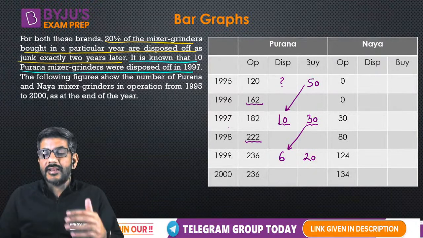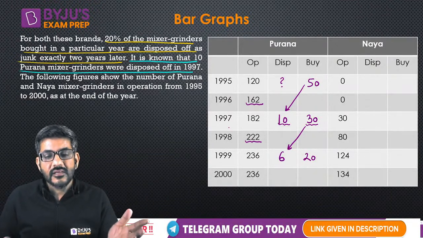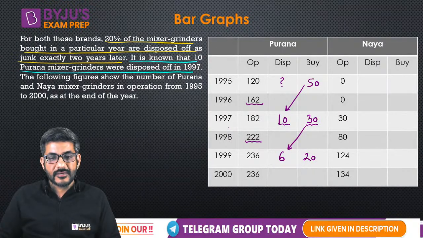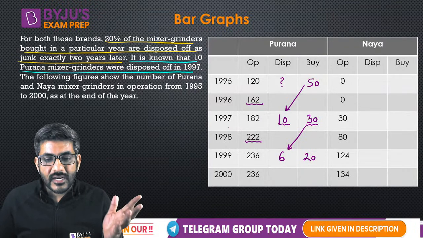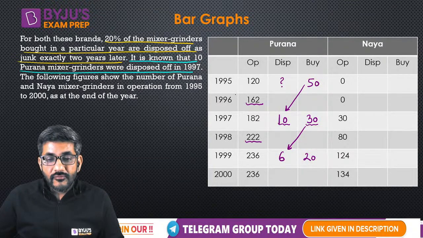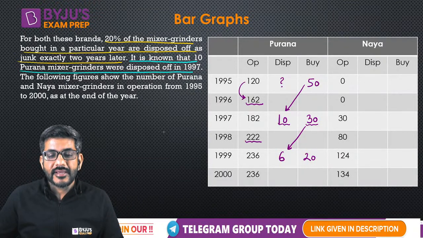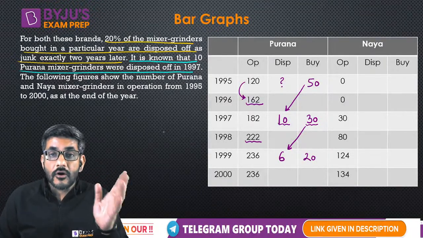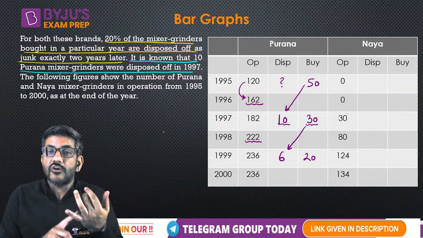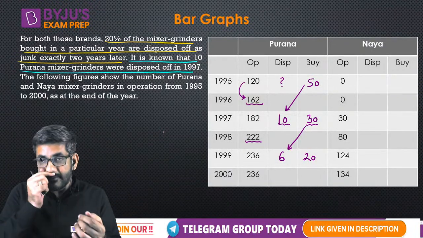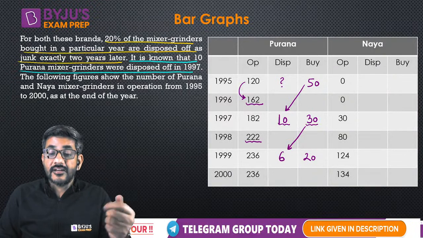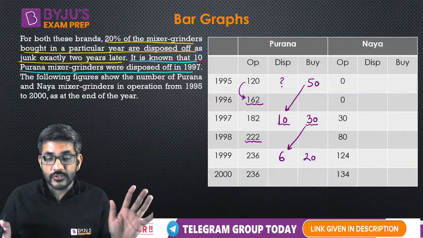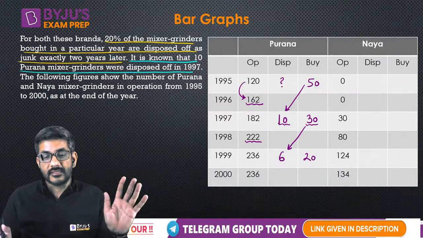So neither I know in 1994 how many of them are in operation, and out of them how many of them were disposed of in 1995. I don't have the data for that. Similarly, do I have the data of 1996? No. From 120 it became 162, so I can say 42 more are in operation. But 42 more are in operation, उससे मुझे ये कैसे पता लगेगा how many of them were bought and how many of them were disposed of? After that 42 are left. So therefore I can't say anything about that data as well. उसके बारे में मैं कुछ नहीं कह सकता.